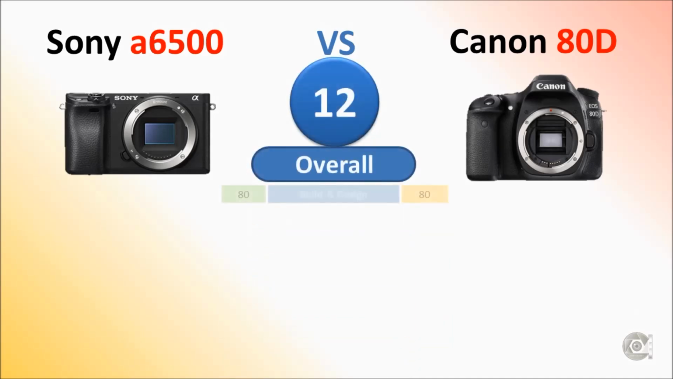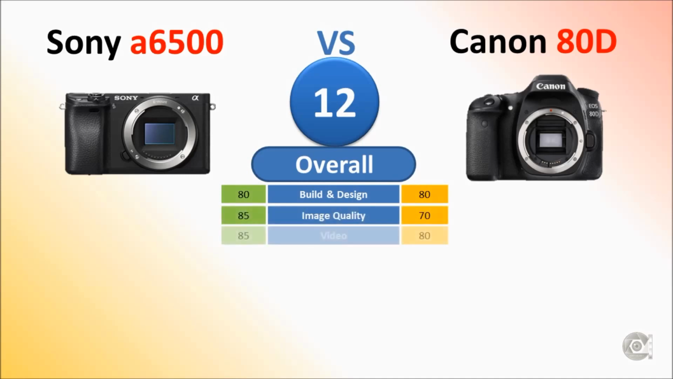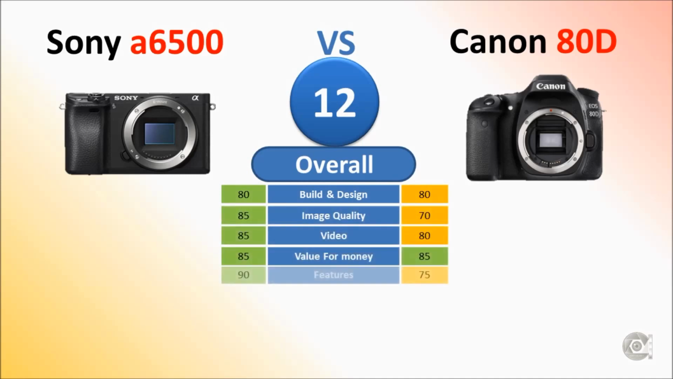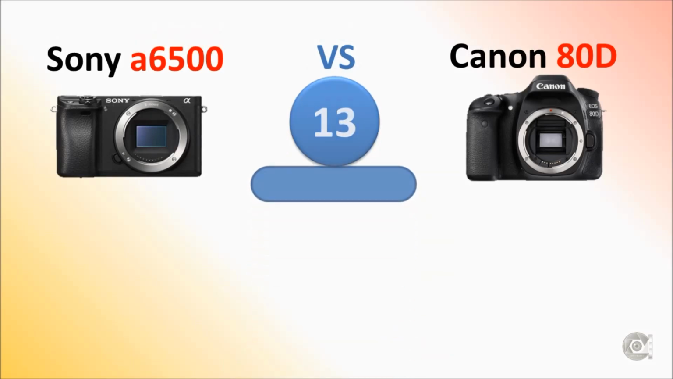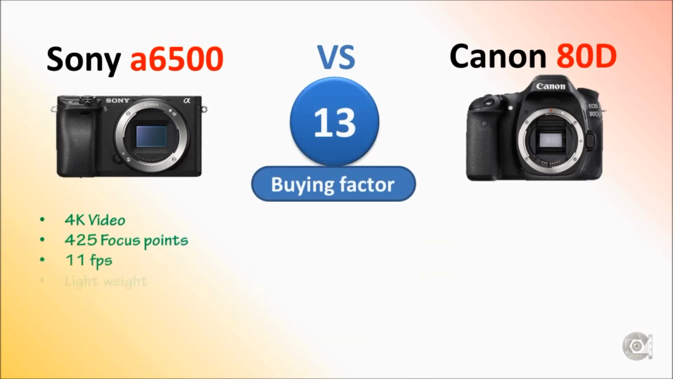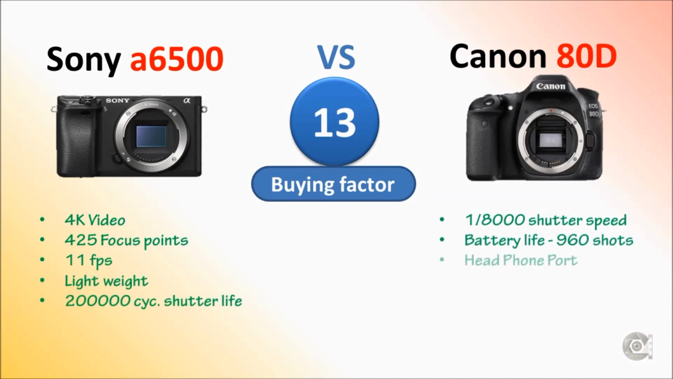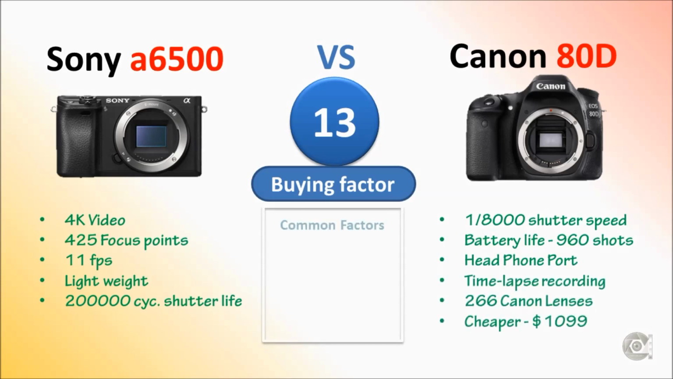Number 12. Overall scores. The scores are indicative only, considering several factors. Number 13. Buying factor. Consider Sony a6500 for 4K video, 425 focus points, 11 fps, light weight and 2 lakh cycles shutter life. Canon 80D has better shutter speed, better battery life, better lenses and a cheaper price.